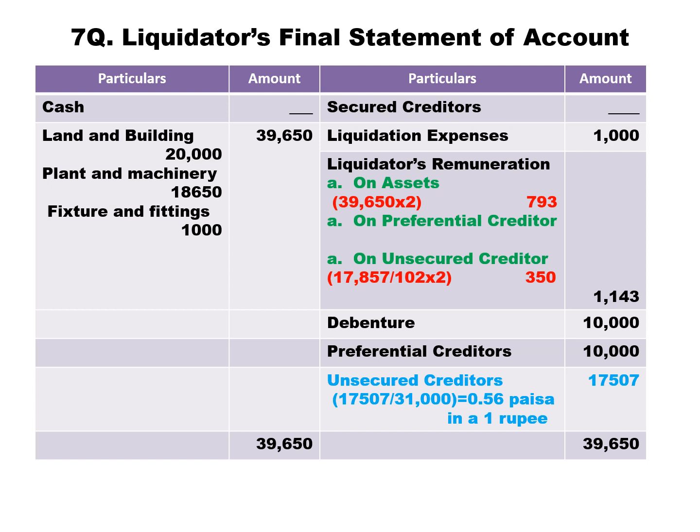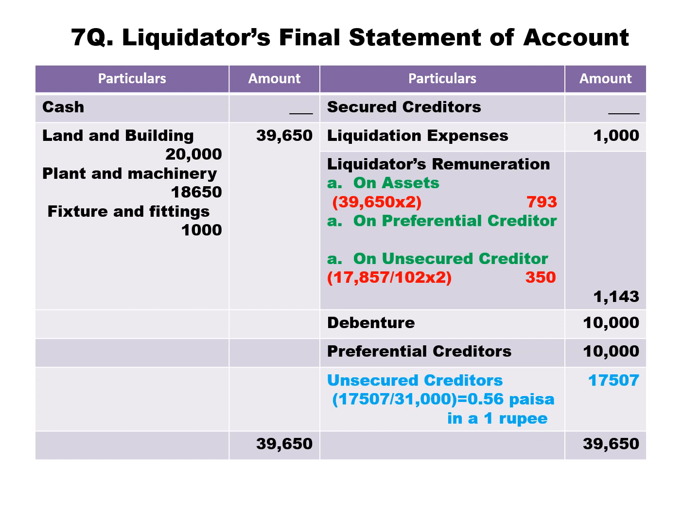Then debenture 10,000, then preferential creditors 10,000. Now let us calculate how much amount is available. Receipt side 39,650, minus liquidation expenses 1,000, minus liquidator remuneration on assets 793, minus debenture 10,000, minus preferential creditors 10,000. So we have 17,857.